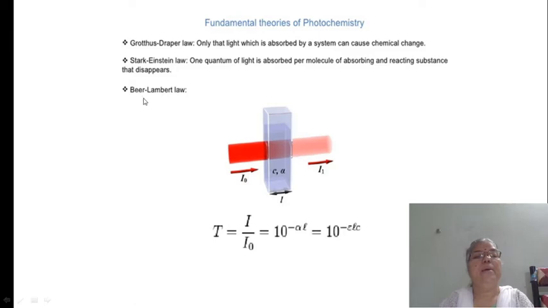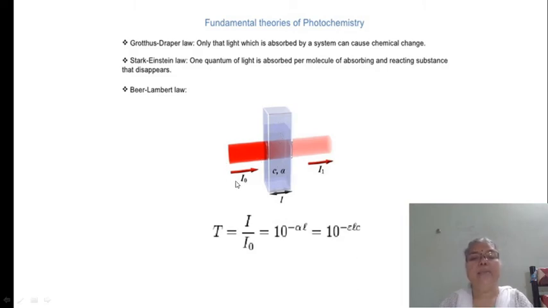Diagrammatically, the Beer-Lambert law is shown in this diagram. Here, this is your cuvette, a transparent one made up of quartz glass.